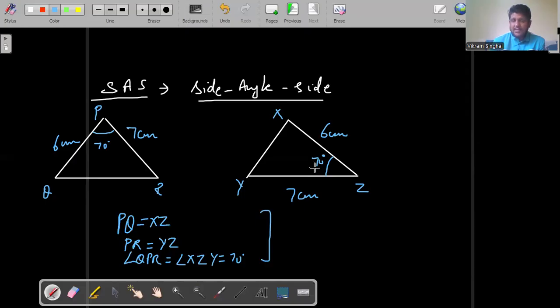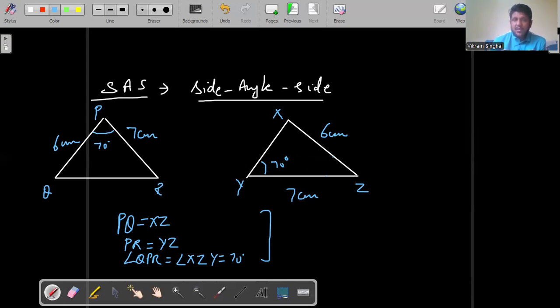Now for instance, this 70 degrees would not have been here. This 70 degrees would have been somewhere else. Let me draw it for you. For instance, this 70 degrees is not here. This 70 degrees falls somewhere else, that is, for instance, it falls here. Now, will I say that these two triangles will be congruent? Because here also we have two sides equal and one angle equal. But here we cannot conclude that these two triangles are congruent to each other.